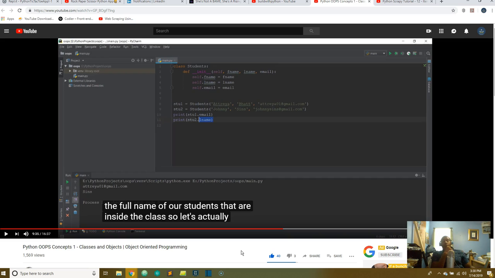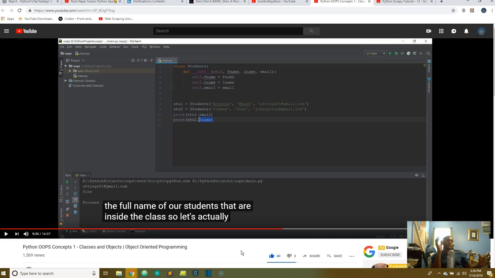We understand the syntax of a class, and then you write a function down, or what is it? No, wait, it is a method. You write a method down, and the name of this method is init, and then you define the fields that you want, which is like a blueprint. Say, for example, this student class is going to contain first name, last name, and email. Students' actual first names, last names, and emails are not in there at that moment, but you're just defining it. It's like a placeholder value.